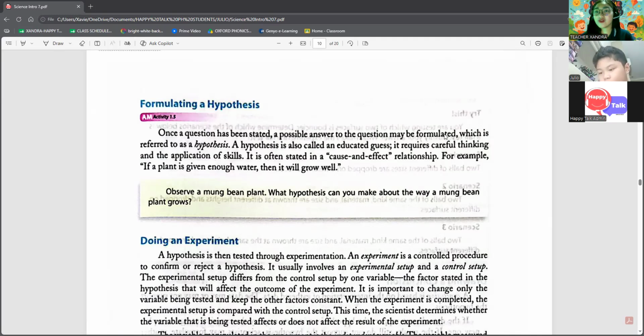Okay, so let's have a short break and we will continue studying the steps in a scientific method.